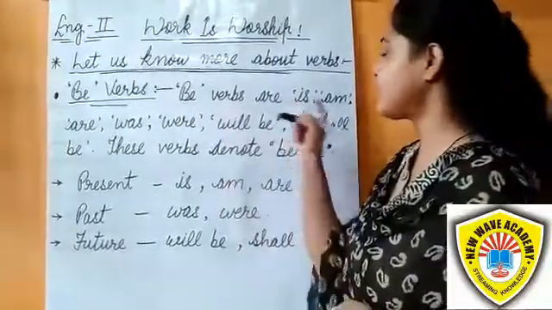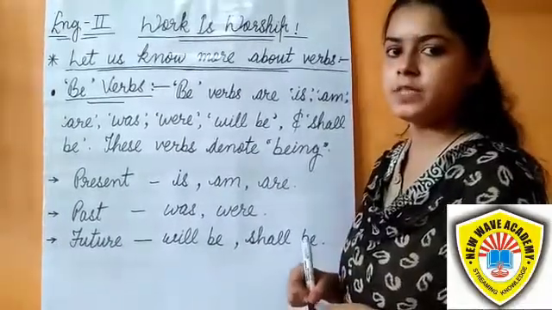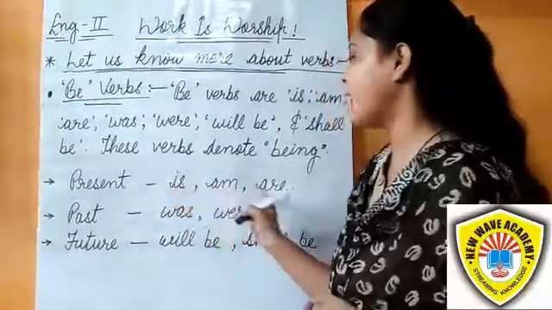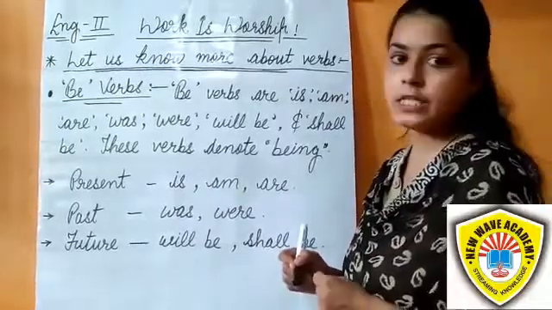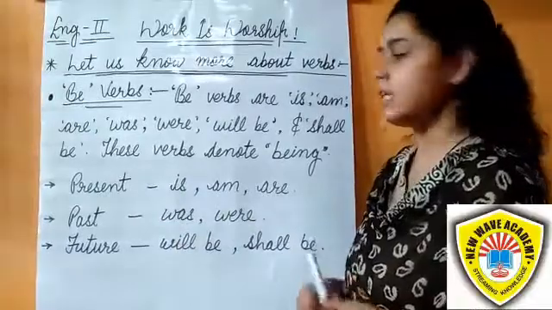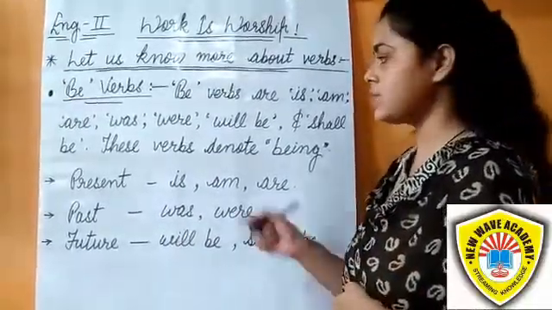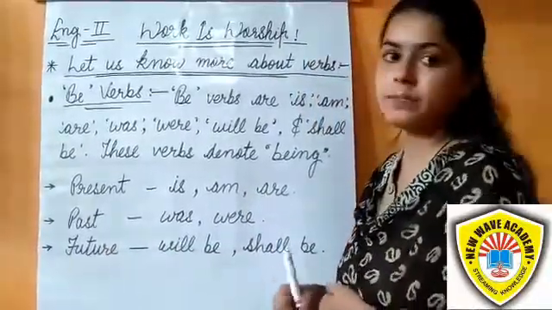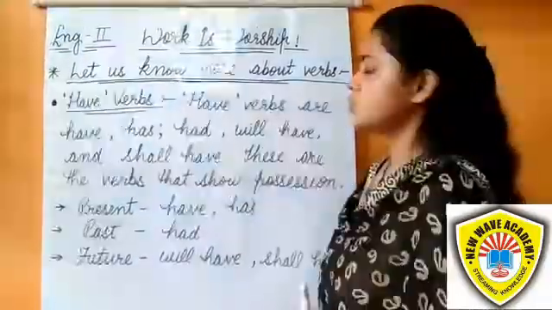Be verbs. Be verbs are is, am, are, was, were, will be, shall be. In the present we use is, am, are. For example, she is an intelligent girl. So here is is a be verb. In the past tense, was, were. For example, I was unwell last week. Here was is a be verb. Future: will be, shall be. For example, I will be there soon. So here will be is a be verb.